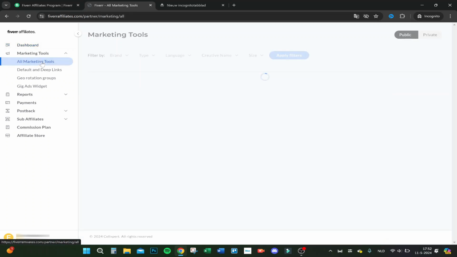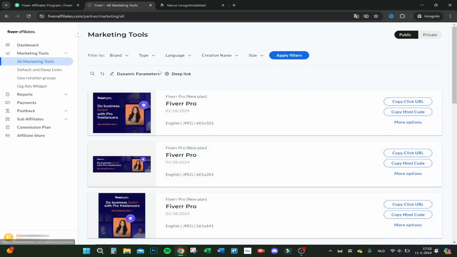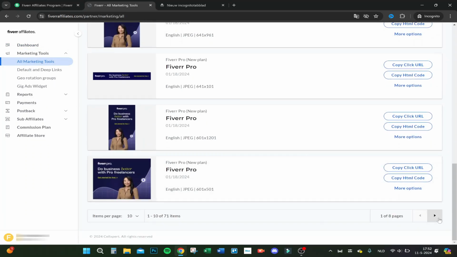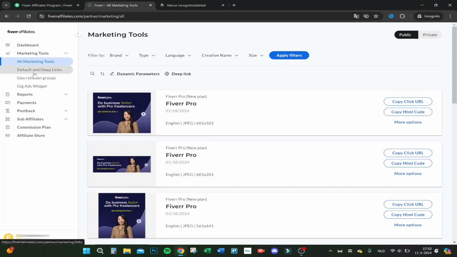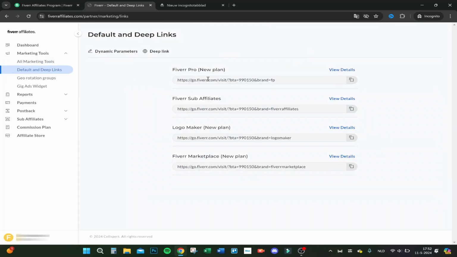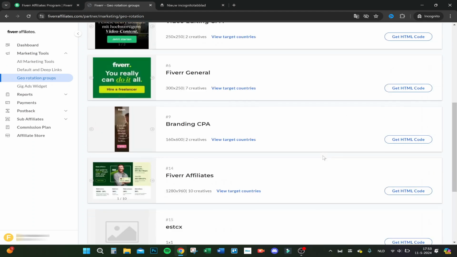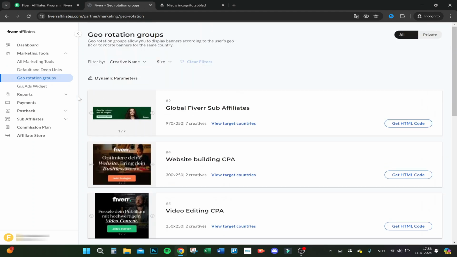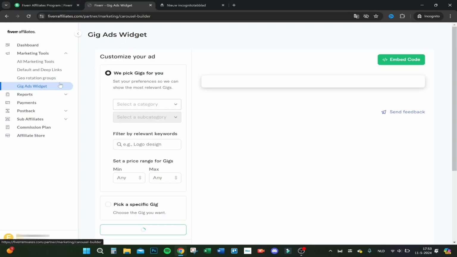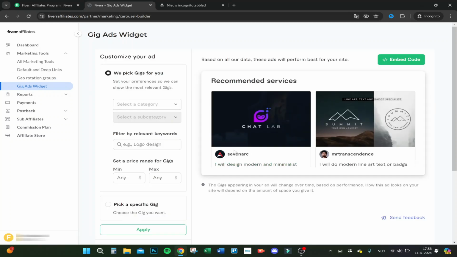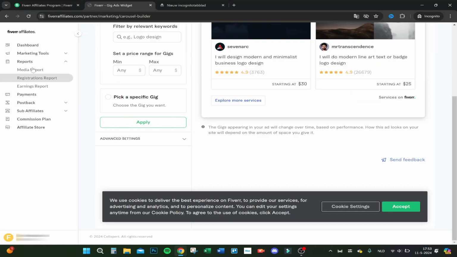And let's go to the marketing tools. Let's go over this real fast. So here you have marketing tools, all kinds of images you could use on your website as well. Default and deep links. So these are the links you could use for the Fiverr Pro new plan, Fiverr sub affiliates, logo maker new plan, and Fiverr marketplace new plan. So geo-rotation groups, here you have another thing to get the HTML code for your website. Gig ads widget, I don't need these, so let's go to the next one.